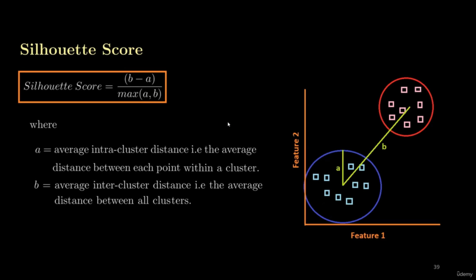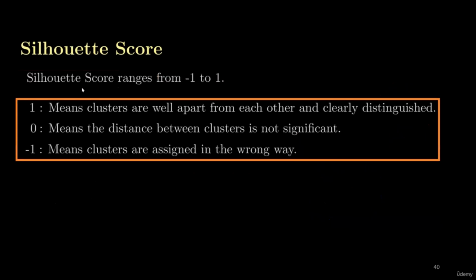So in this way, we can easily find B and A, and then we can use these metrics to find the Silhouette score. Now, what is the best value of a Silhouette score? The range of Silhouette score is between -1 and +1. -1 is considered the worst value and +1 is considered the best value. It is said that any value greater than 0.6 is considered a best value for a Silhouette score.